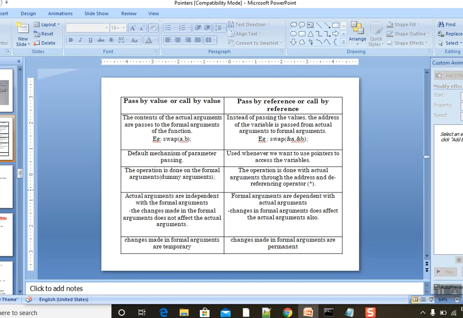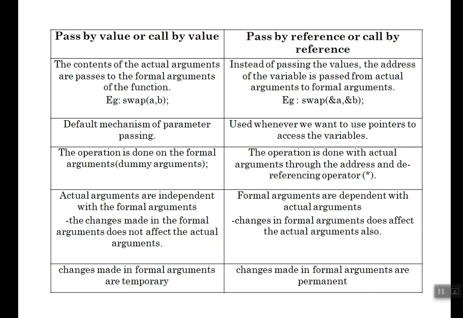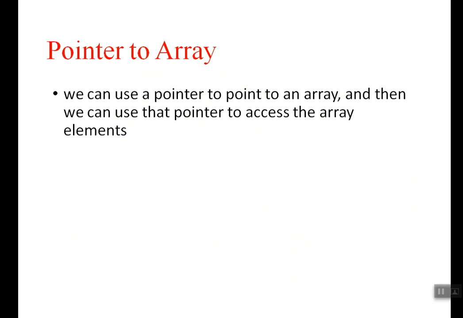So again you can see how to compare call by value and call by reference, right? Here the changes are temporary, there the changes are permanent. Here actual arguments are independent of formal arguments, and there actual arguments are dependent on formal arguments. Changes are temporary in call by value, changes are permanent in call by reference. These are the basic comparisons only. Then, how to use pointers with arrays?